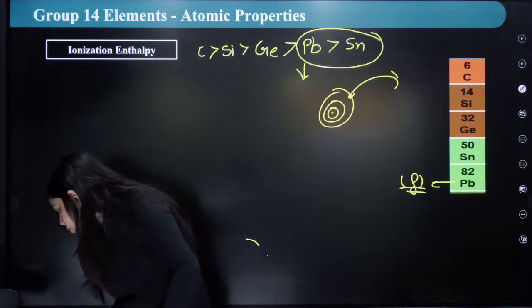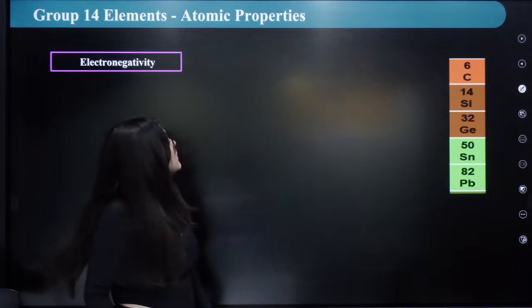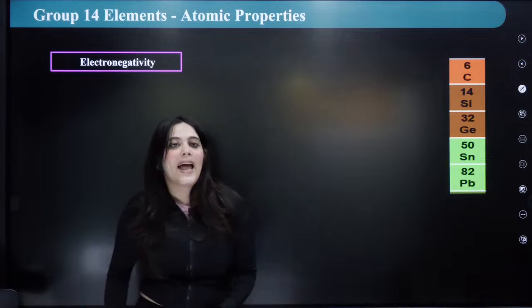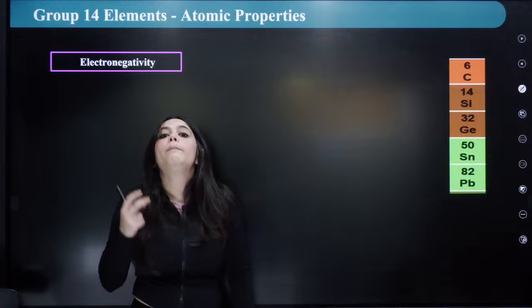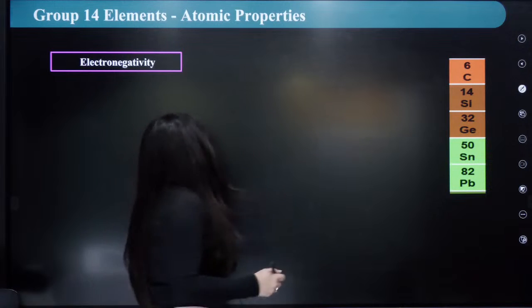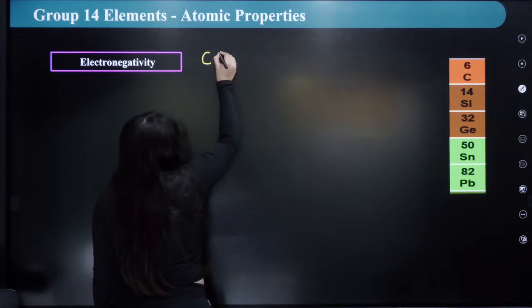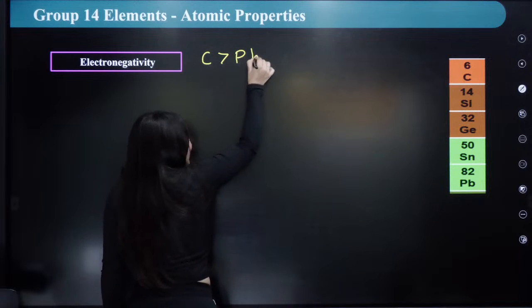Okay, should we move on to the next thing? Next is your electronegativity. Again, here carbon is a non-metal, right? So it will be the most electronegative element. So the electronegativity order is carbon, then it is your lead, okay?